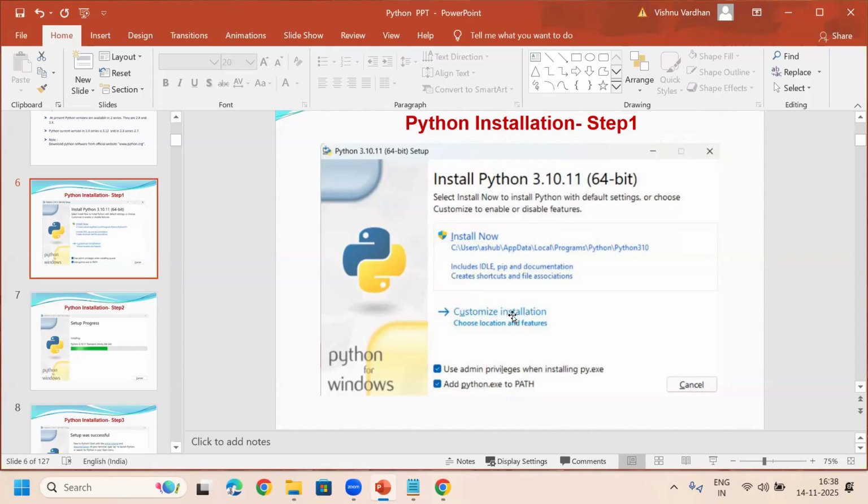In case your C drive is full or if there is no space in the C drive, then only you can go for this custom installation. Otherwise, just go for the first option only, that is the C drive. Install Now is going to install in the C drive. Is it clear, guys? Download and installation is completed now.